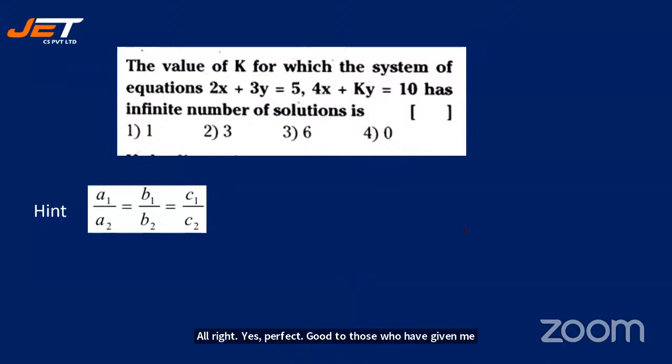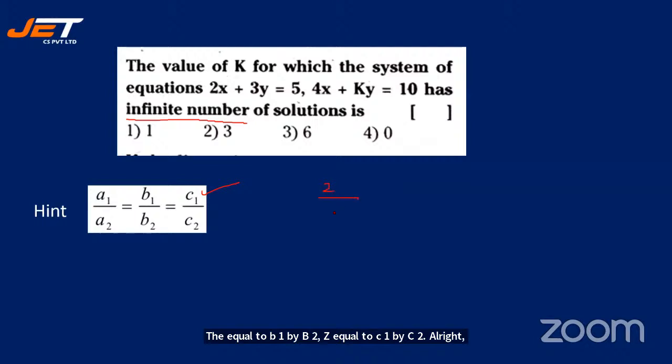The value of k for which the system of equations 2x plus 3y is equal to 5 and 4x plus ky is equal to 10 has infinite solutions. See here, underline the words infinite solution. If it is infinite solution, then this should be the formula: A1 by A2 is equal to B1 by B2 is equal to C1 by C2. So let's quickly work it out.